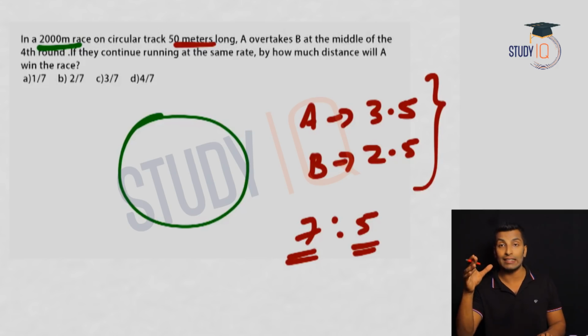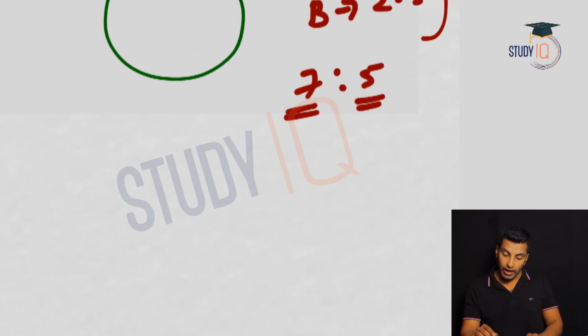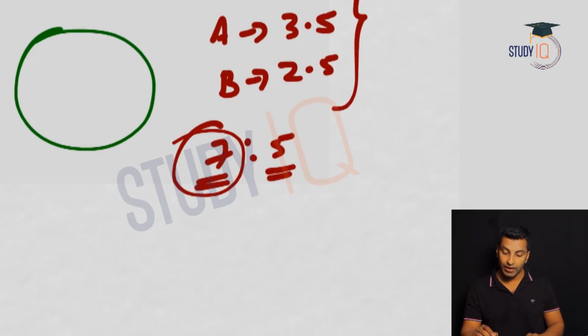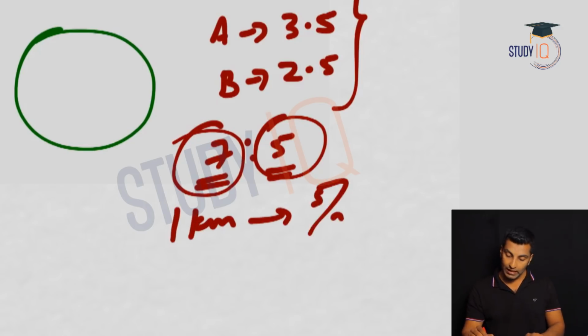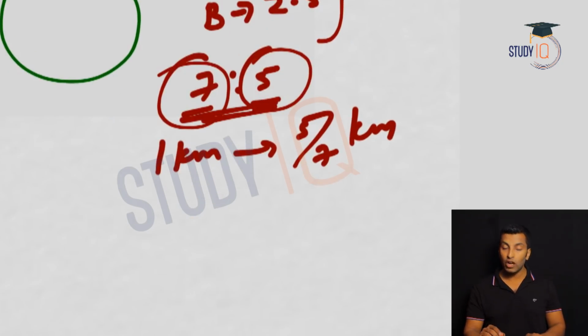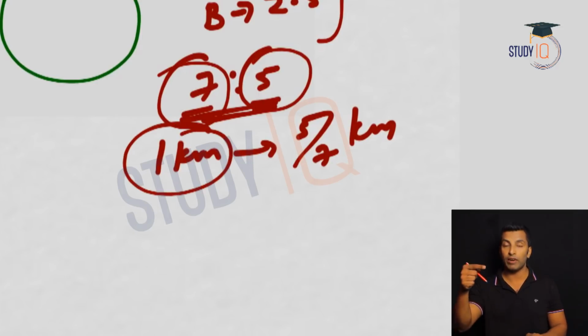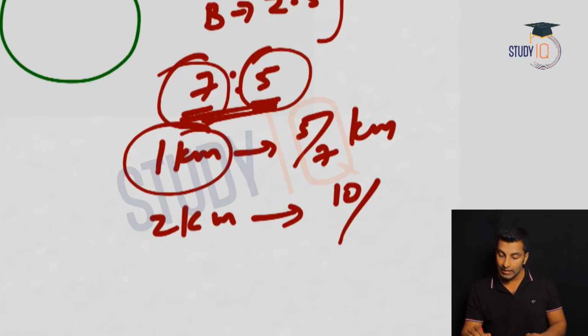Why? Because it's a race, so obviously the two have to start at the same time. So when they meet, time taken is constant. This is a 2000 meter race, that means 2 kilometer. We know A travels 7 kilometer but B travels 5 kilometer. So if A travels 1 kilometer, B will travel 5 by 7 kilometer. So if it is 2 kilometer, the other will cover 10 by 7.